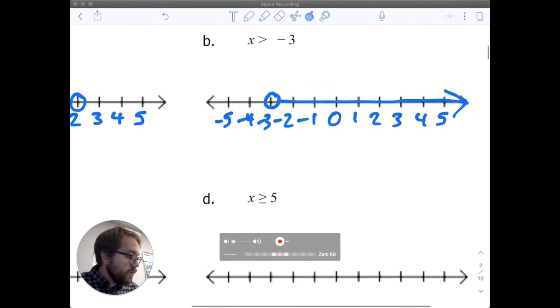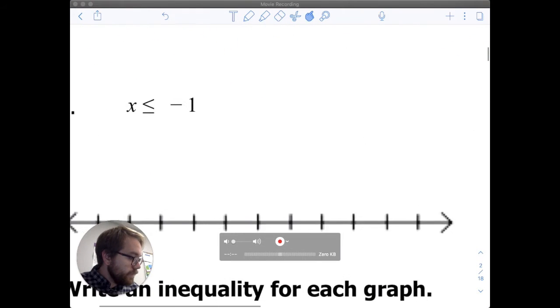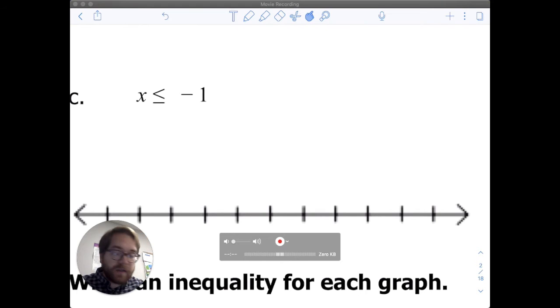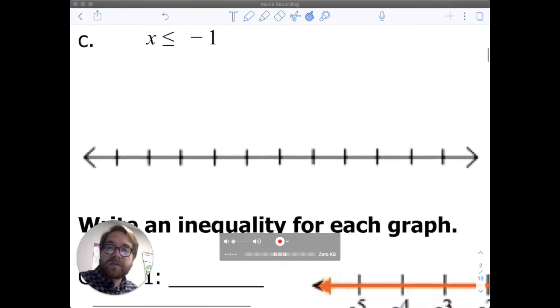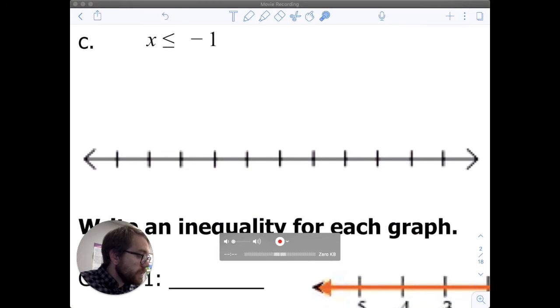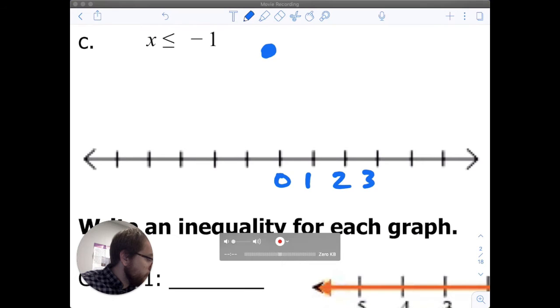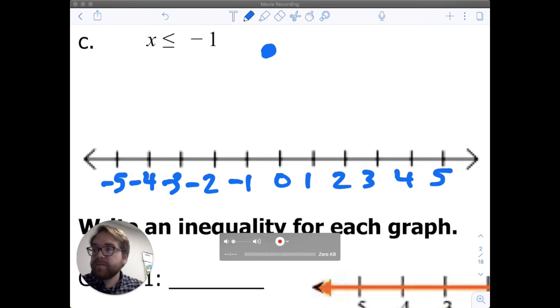Let's look at a couple more. C, x is less than or equal to -1. This one has the less than or equal to symbol, so I'm going to use a closed dot. Again, let's put our numbers on the number line: 0, 1, 2, 3, 4, 5, -1, -2, -3, -4, -5.